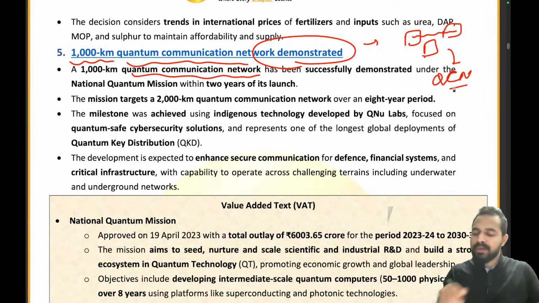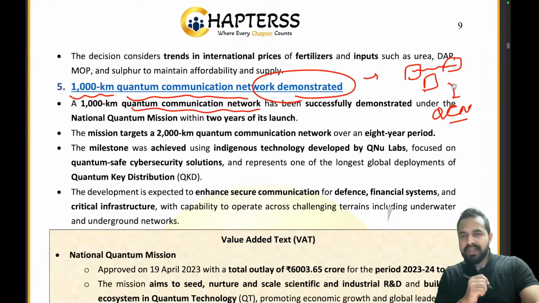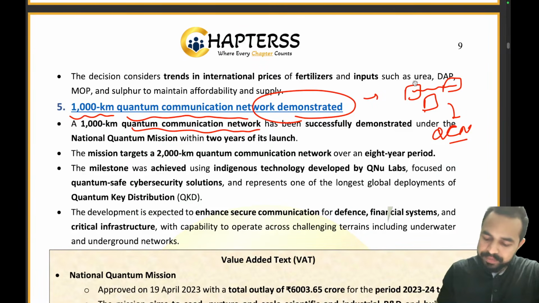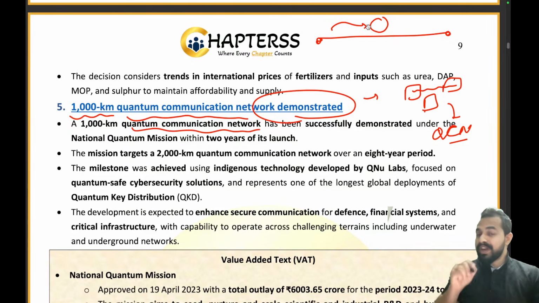Now what is a quantum communication network? Let me give you an example. Let's say you want to send a message to your friend, right? Now you have sent a message to your friend and now I have seen that particular message. Now when I see that message, what happens to that message?